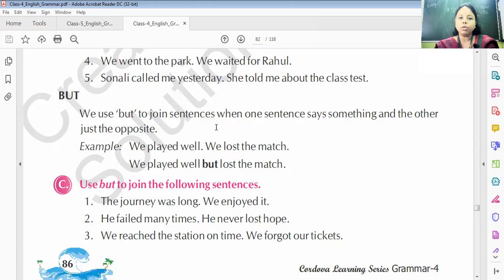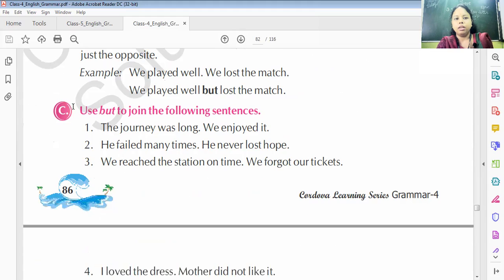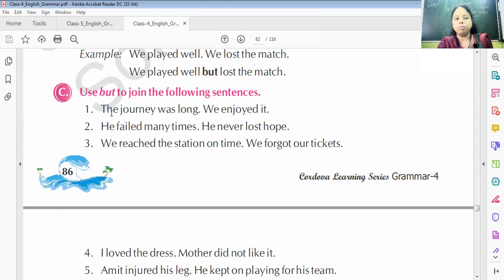We use but to join sentences when one sentence says something and the other says just the opposite. When two sentences are opposite of each other, then we have to use but. Like you can see, we played well, we lost the match. We played well, but we lost the match. Now here we have to join the sentences using but. The journey was long, but we enjoyed it. He failed many times, but he never lost.